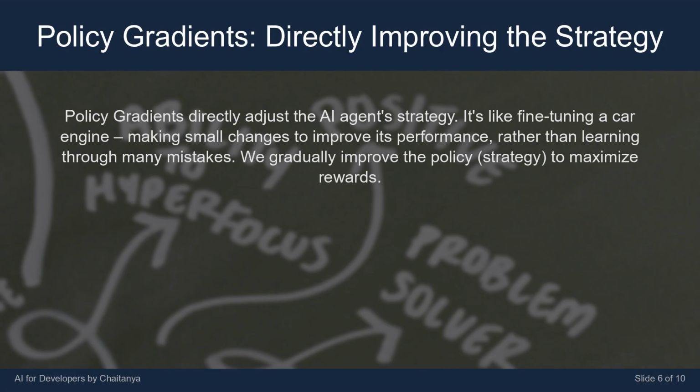Policy gradients directly adjust the AI agent's strategy. It's like fine-tuning a car engine, making small changes to improve its performance. Rather than learning through many mistakes, we gradually improve the policy strategy to maximize rewards.